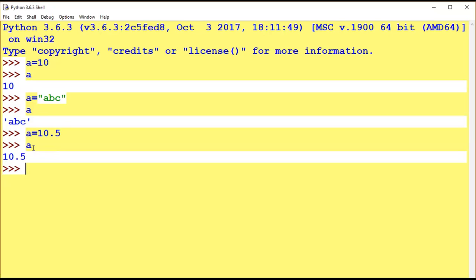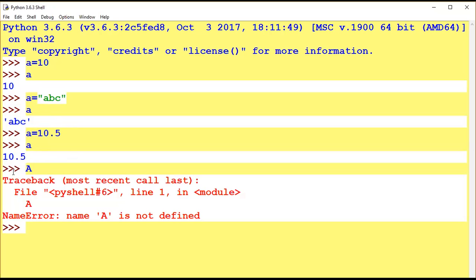Case sensitive means, see here, I declare small a, I am assigning a value here, now I am writing a capital A, it doesn't work. So it will show the error. So it is called case sensitive: in whichever way you declare the variable, small or capital, you have to remember that.